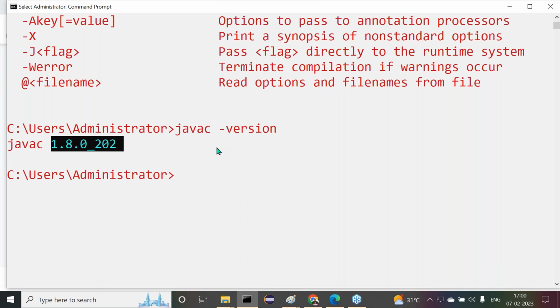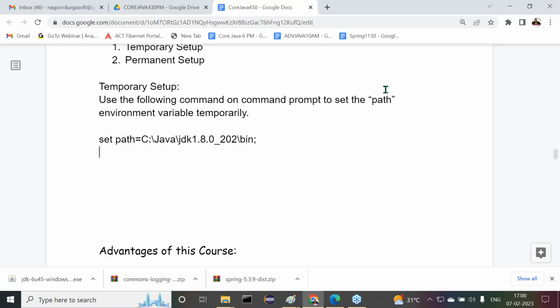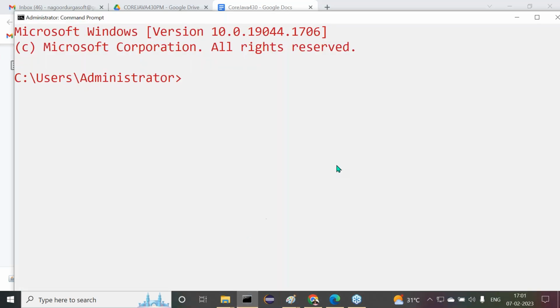How to set this path environment variable temporarily? This is the temporary setup we are having. Observe carefully now. Understand this. I'm going to close this command prompt and open it again. I pinned that command prompt on my taskbar, that's why I'm getting this icon here. If I click on it, my command prompt will open.